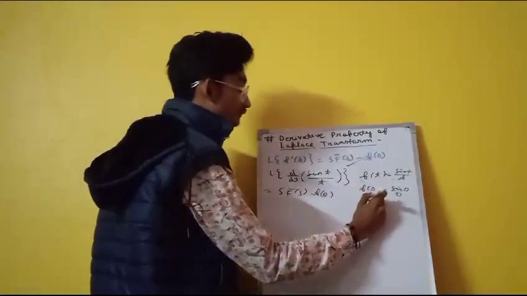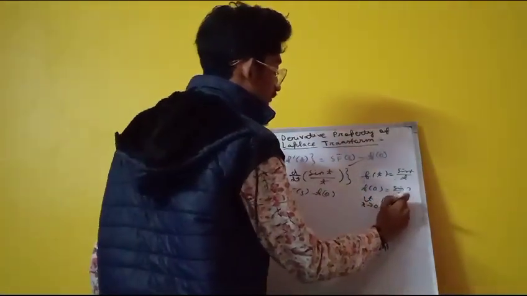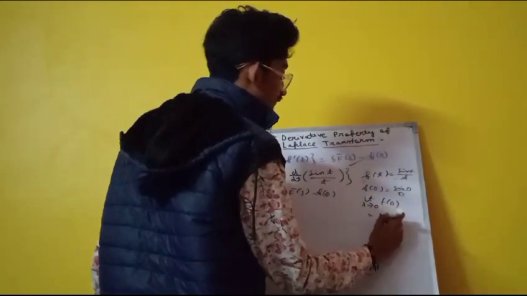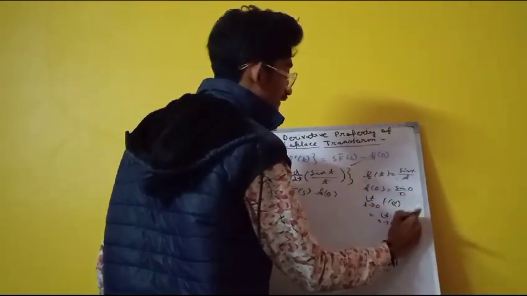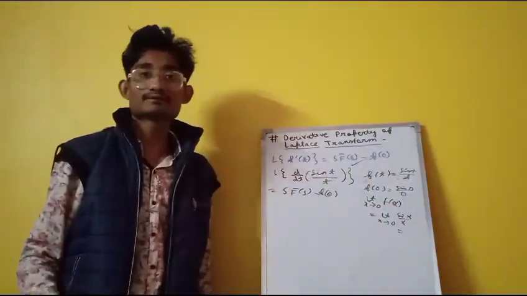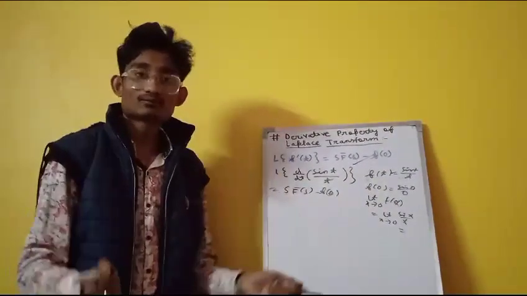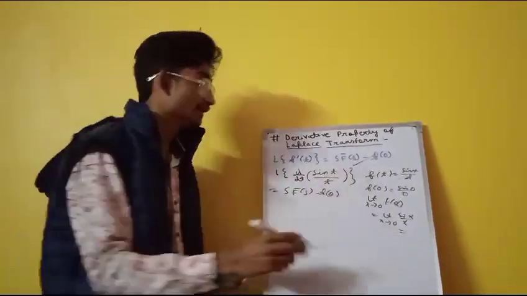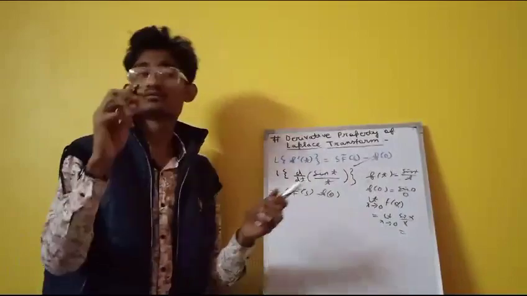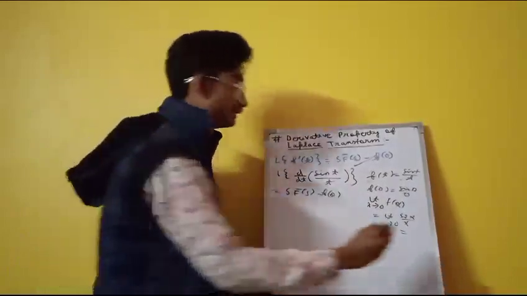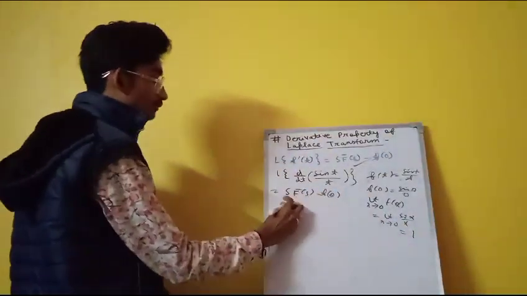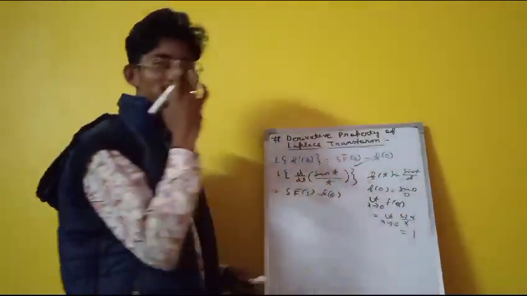So limit x tending to 0, f of 0, that is limit x tending to 0 of sin x by x. What is that? Limit x tending to 0 sin x by x. You apply the L'Hospital rule or you apply the basic formula over here. You can also do the derivation from the Maclaurin series. So we are not going deep into that. That is simply 1. So s f bar of s. What is f bar of s? What is f bar of s?